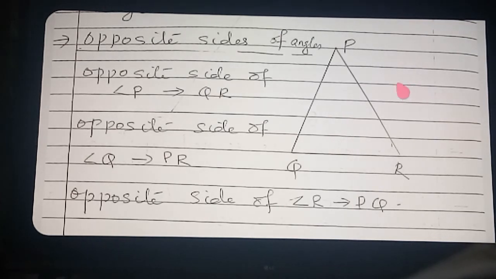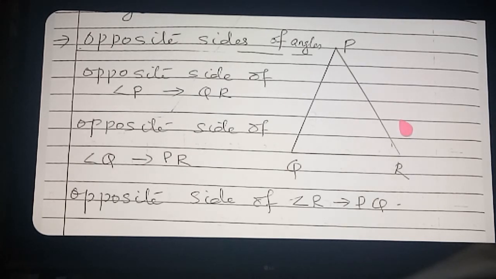Triangle XYZ. Opposite side of angle X, what will come? Write on your paper, then I will write the answer and you check. What is the opposite side of angle X? YZ. Check that your answer is correct. Now the opposite side of angle Y. Drop Y, then join the remaining vertices. What will come? XZ. Very good.